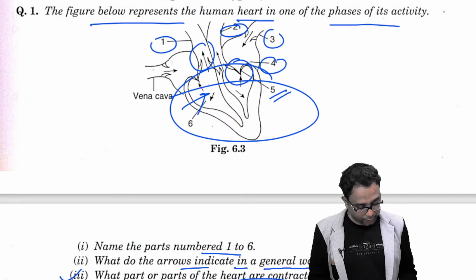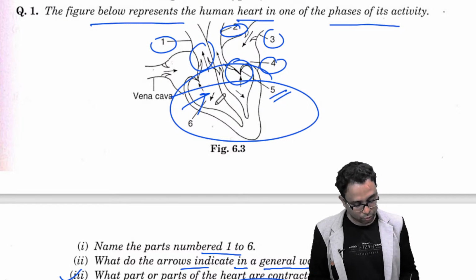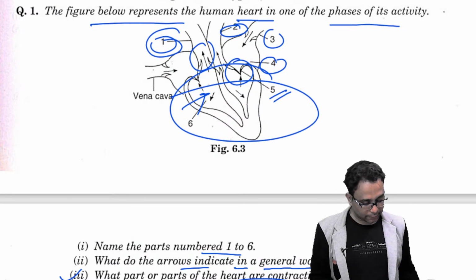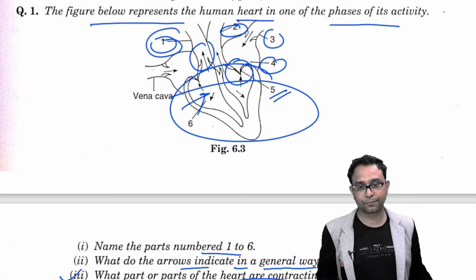Next question, what type of blood flows through the parts marked 1 and 2? From part 1 the venous blood flows, and from part 2 the arterial blood flows.